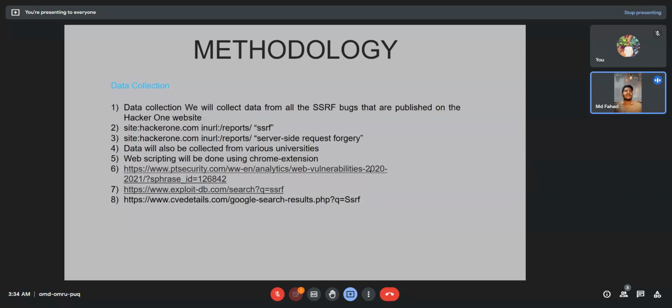Now the methodology and data collection. I collected data from various sites, mostly from the CVE database and reports published on the HackerOne website. I use Google Dorking to collect the data, and also collect from various websites using data scraping with a Chrome extension. Positive Technologies, ptsecurity.com, is one of the greatest sources where we can find tons of cybersecurity data. I collected the last 2 years of data from ptsecurity.com.